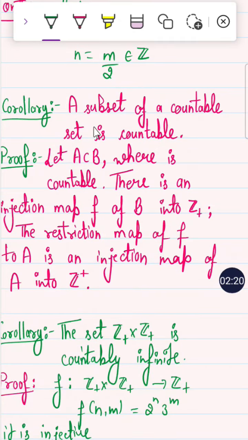Now, a subset of a countable set is countable. What is the meaning? If Z is the integer number set and the subset is the natural number set, then the natural number set is a countable set. How do you say that if A is contained in B, where B is countable, then A is countable? There is an injection map f into Z plus. How? The restriction map of a function to A is always an injective map, so it is countable.